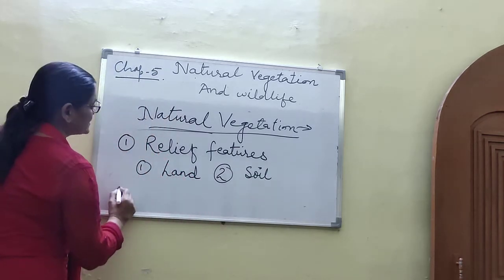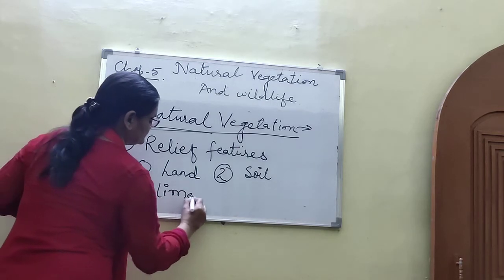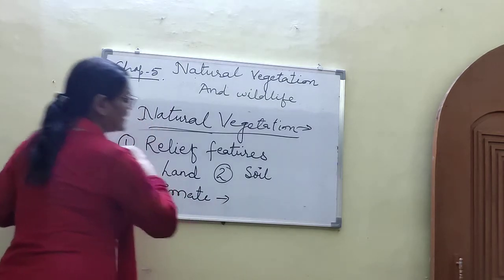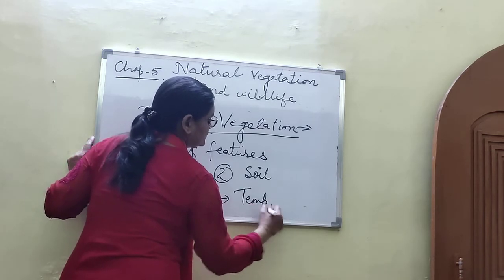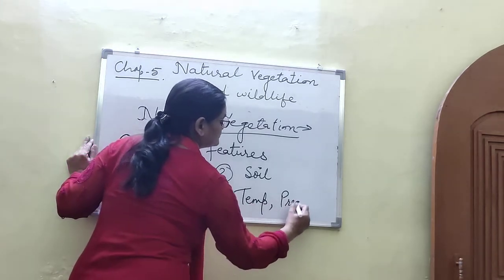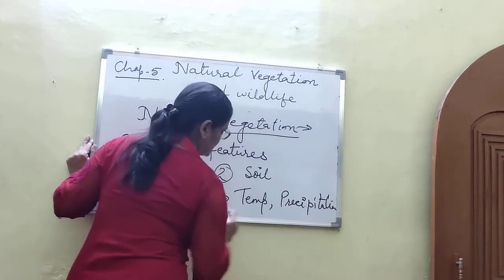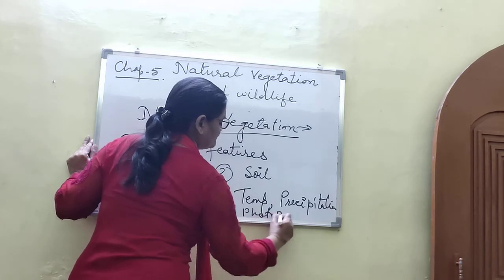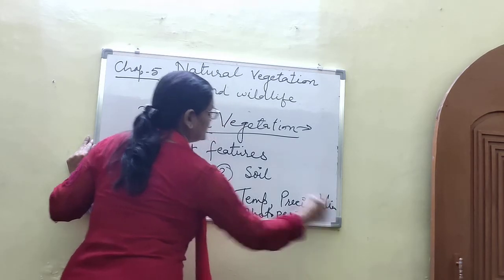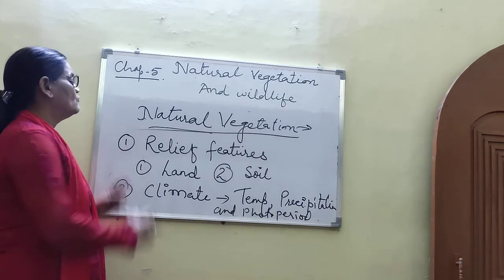Okay, and second factor is climate. In climate, temperature, precipitation and photoperiod, these three points come in climate. So let's read one by one.